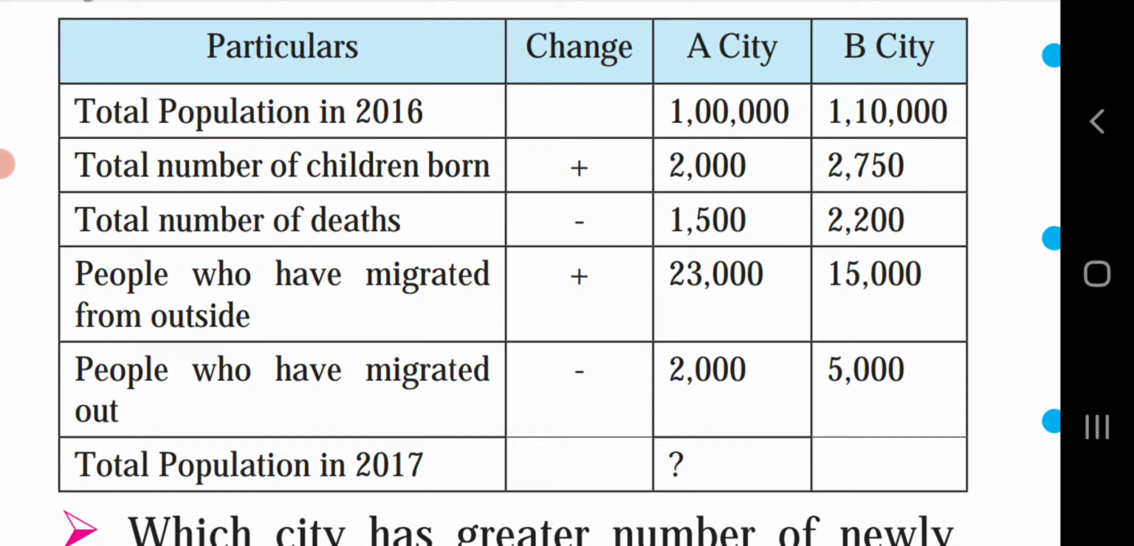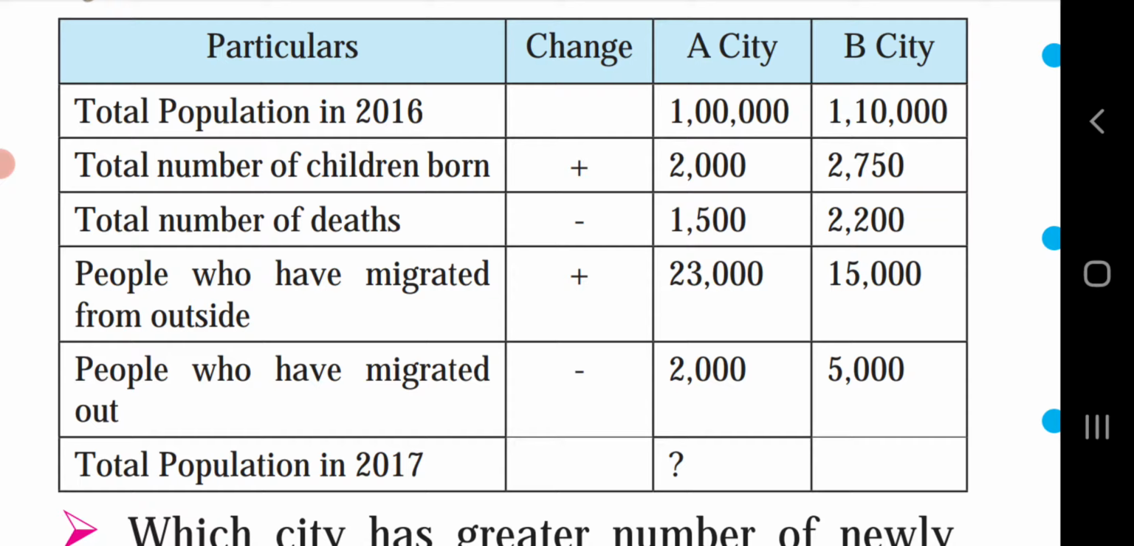People who have migrated from outside are 15,000, which means we have to add these 15,000 in B city. People who have migrated out are 5,000. If you calculate all this, you will get the answer that 1,20,550 is the population of B city.